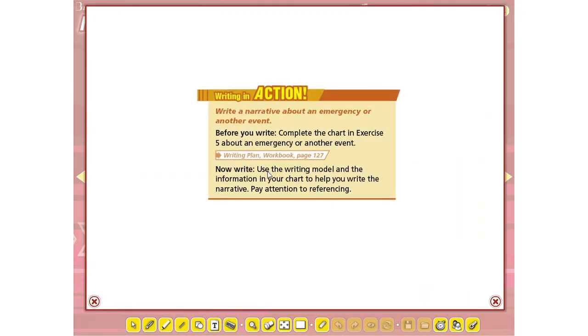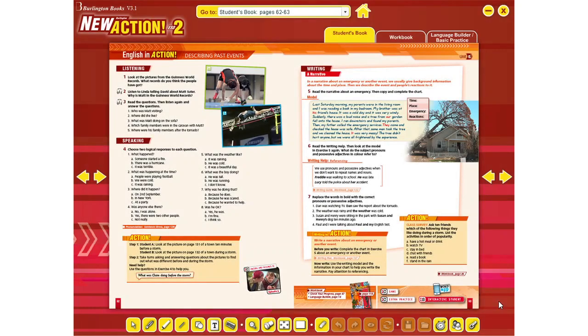Okay. Now write. Use the writing model and the information in your chart to help you write the narrative. Pay attention to referencing. And that's all. Please do it and you will give it to me on Monday.